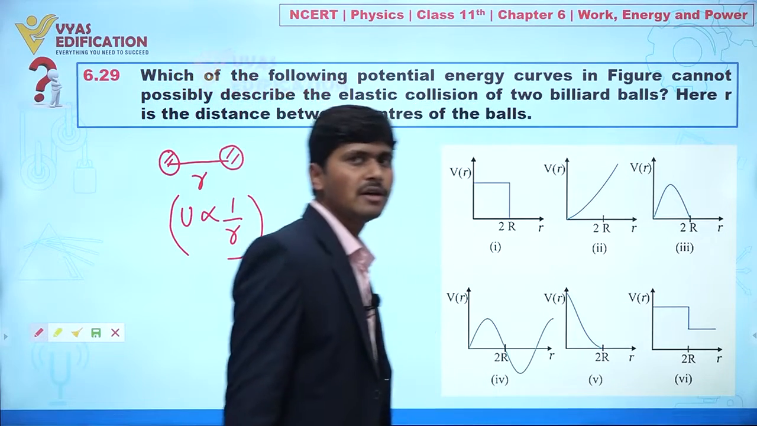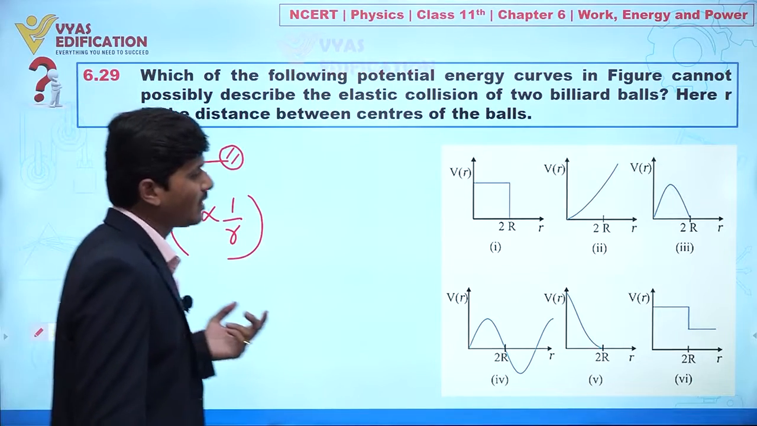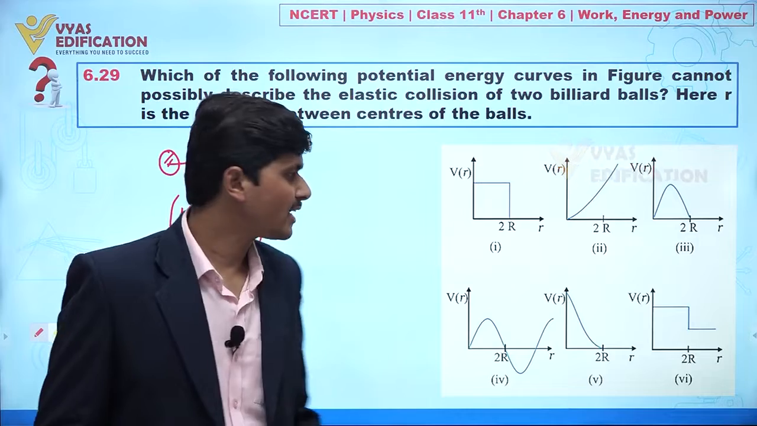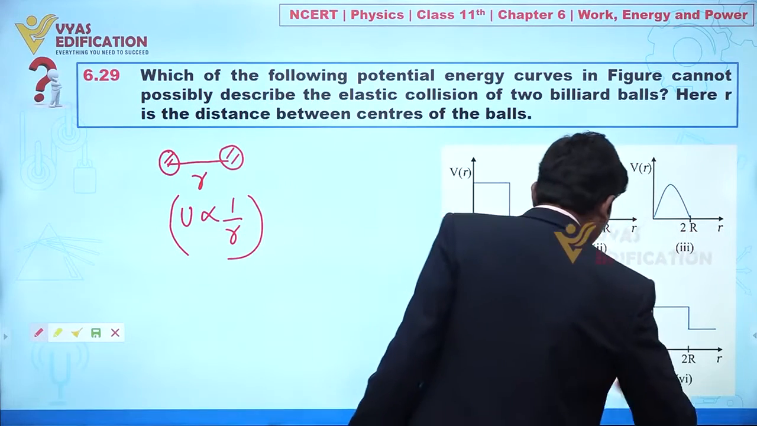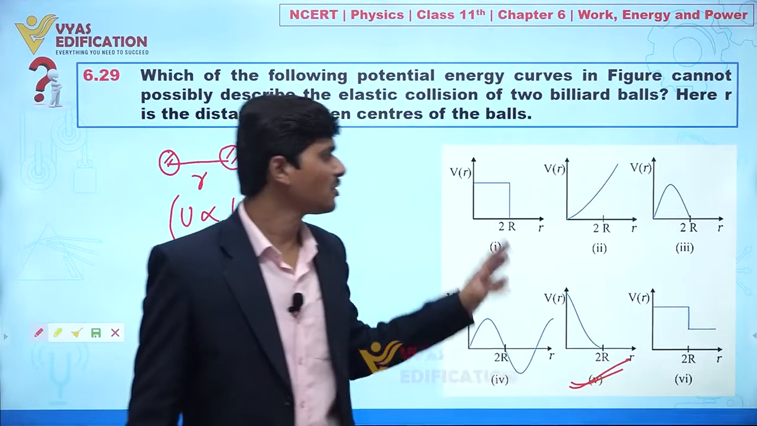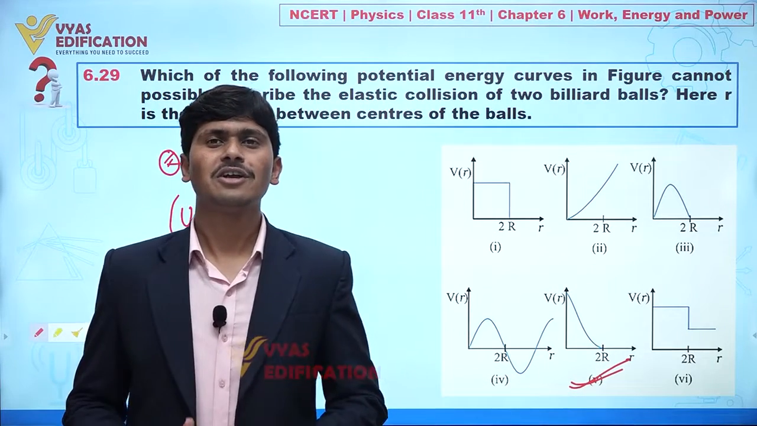in nature. And we know after some time, as the collision is completed, this again converts into kinetic energy. It means out of the 6 curves, only part number 5, or graph number 5, is correct, and all the others are wrong. So this is all about this question.